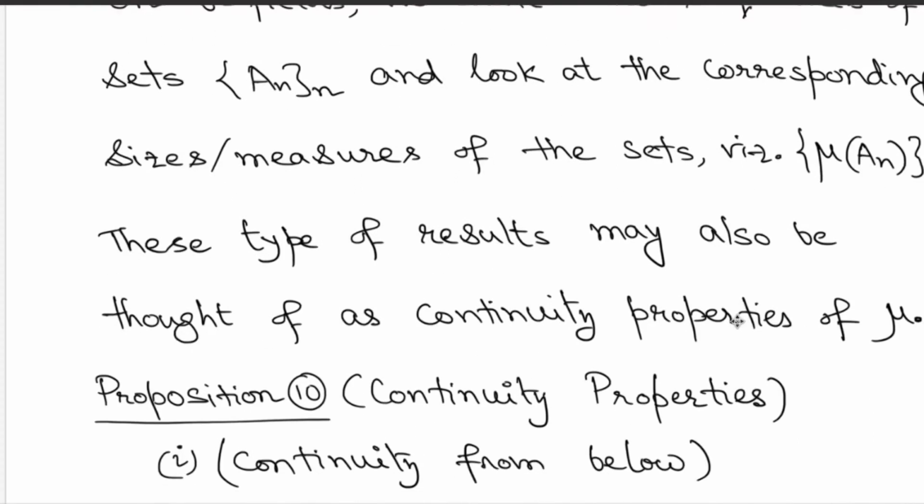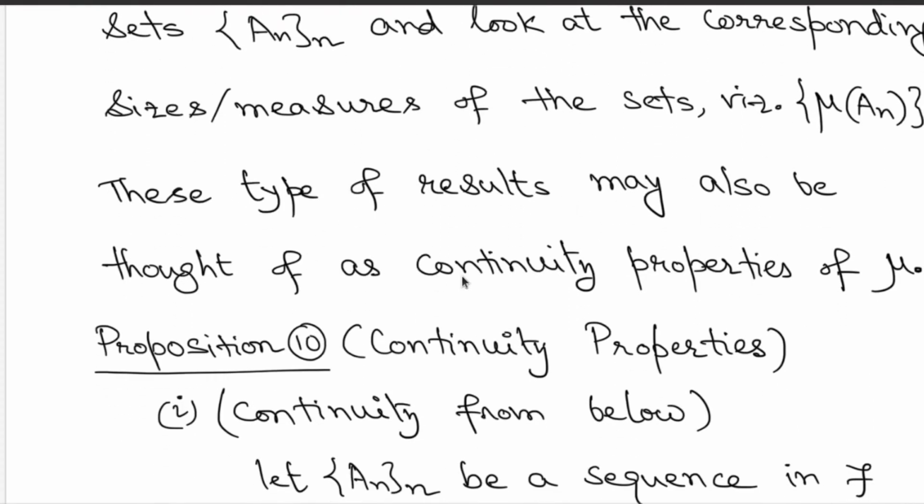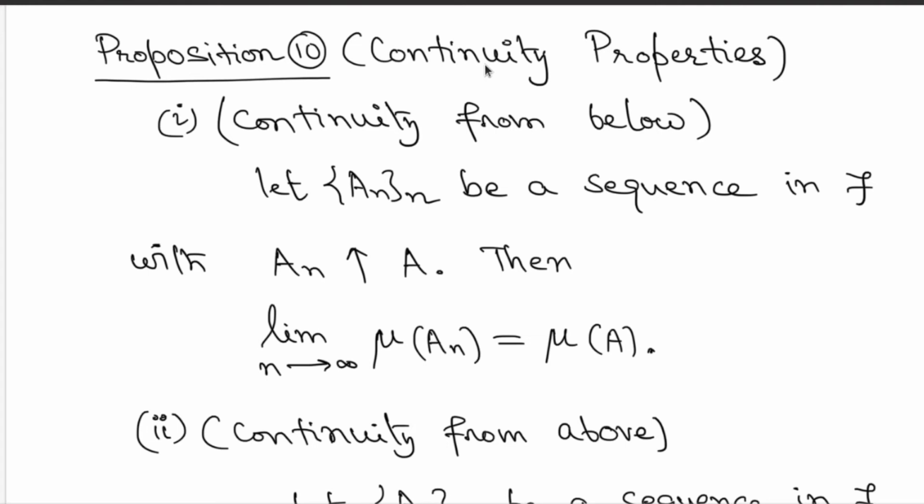Now these types of results may also be thought of as continuity properties of mu, since we have already discussed certain limiting notions for the sets A_n. So we would like to connect the notions of limits of the sets A_n with the notions of limit of mu of A_n, and that's why we are going to think of all these properties as continuity properties of mu or limiting behaviors of mu. So this is the result we are going to study.